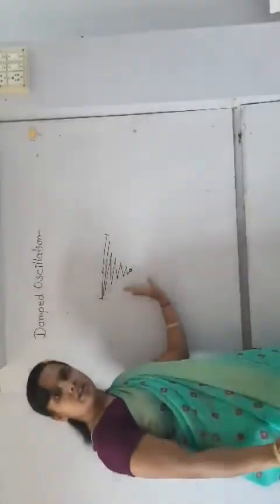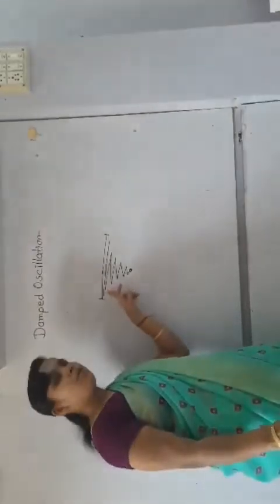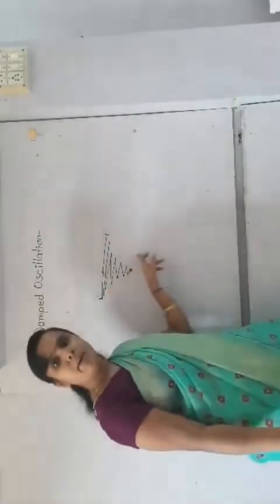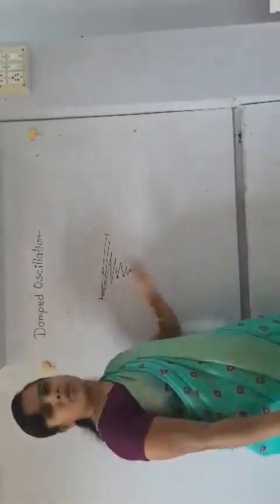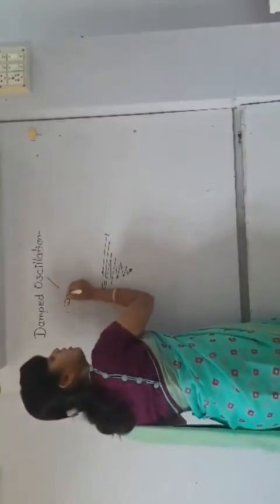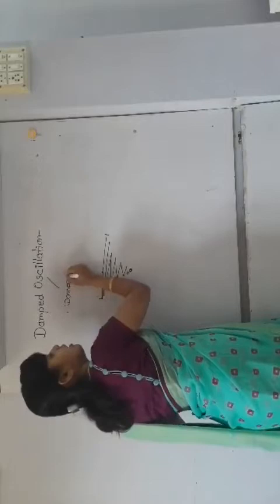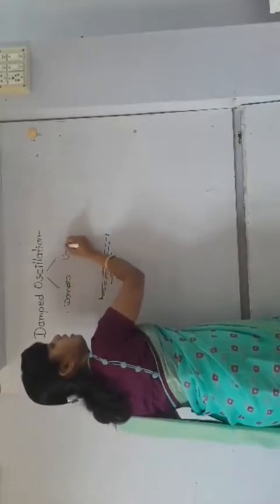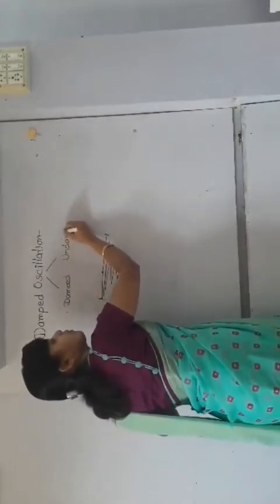According to the concept of amplitude, there are two types of oscillation: damped oscillation and undamped oscillation.